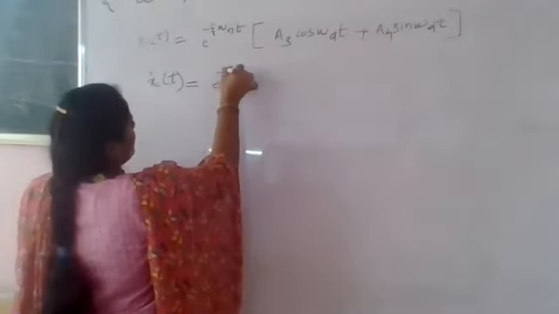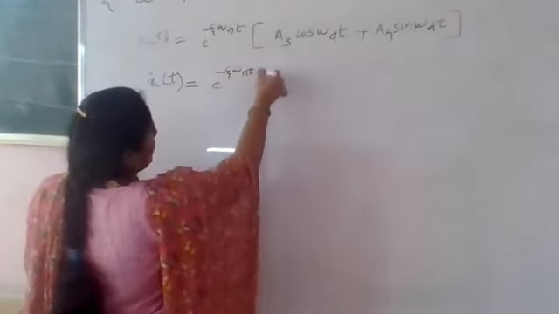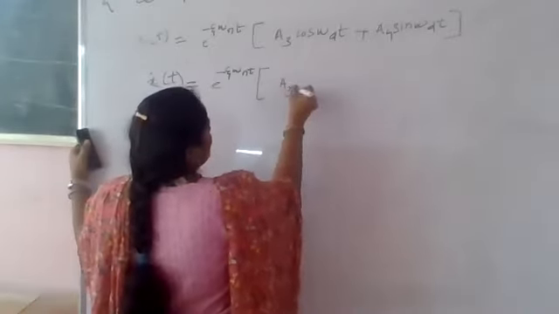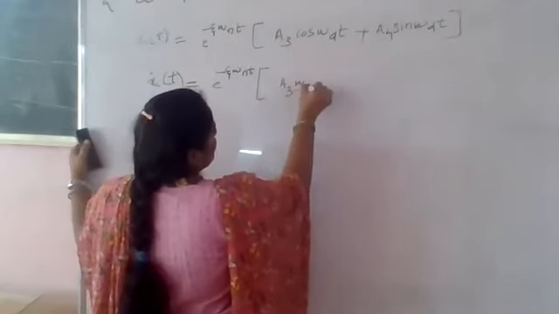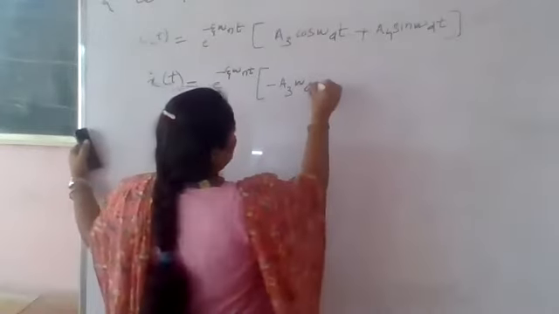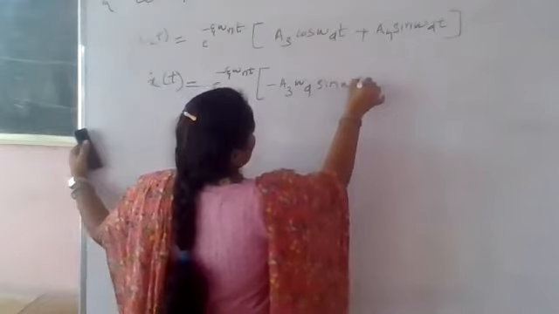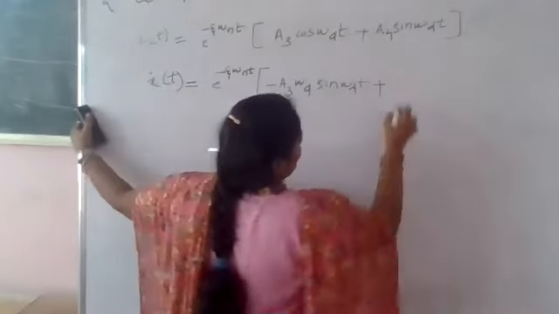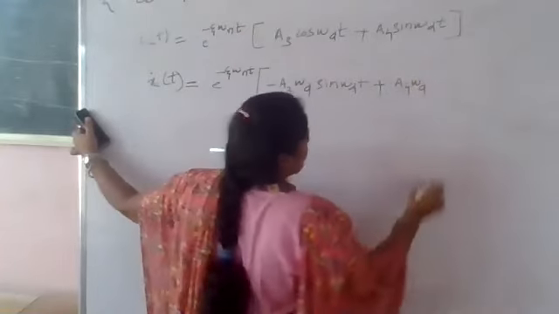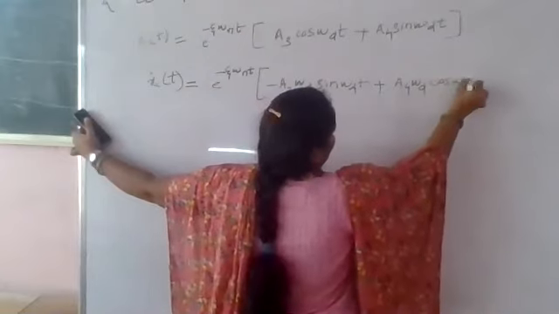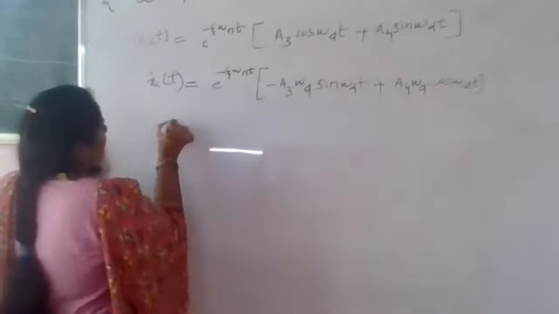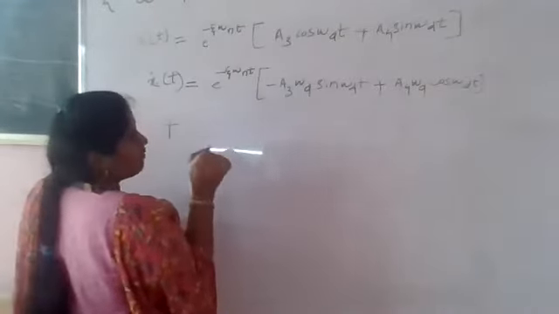First term into derivative of second: A3 is the constant term, and the derivative of cos omega d t is minus sin omega d t into omega d, plus A4 into the derivative of sin, which is cos omega d t into omega d. Plus the second term into derivative of first.